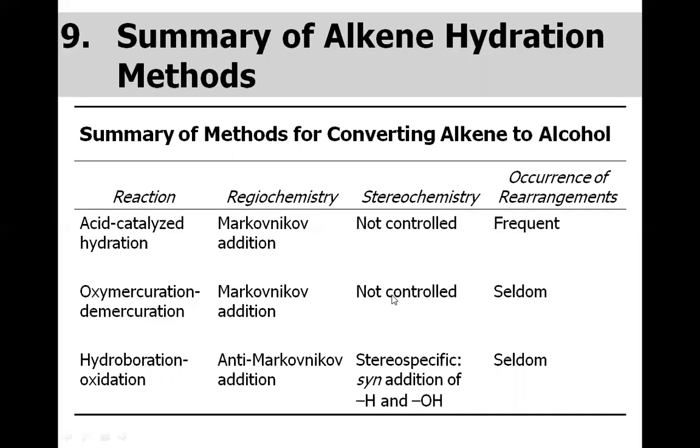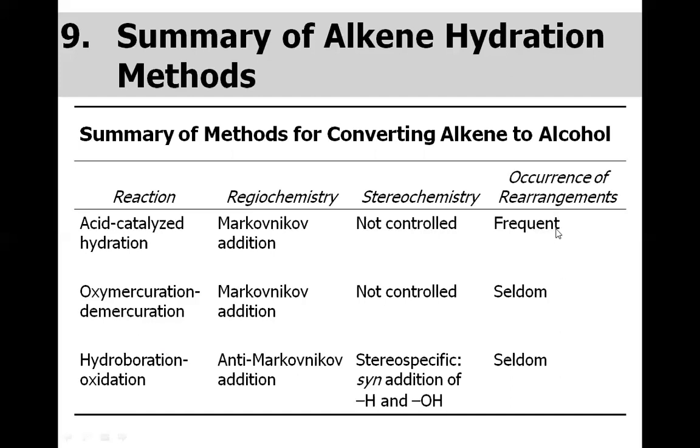Once the mercury has been attached to the carbon-carbon double bond, in the second step, when sodium borohydride attacks the C-Hg bond, this reaction is not stereocontrolled because it is assumed to go through a radical reaction. However, the hydroboration oxidation reaction is quite stereospecific. The starting material's stereochemistry dictates the product stereochemistry.